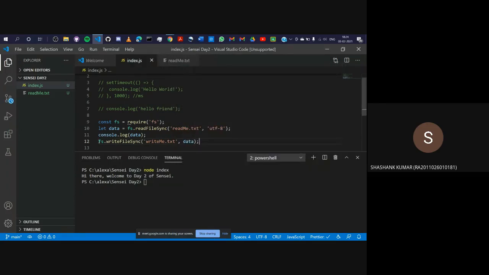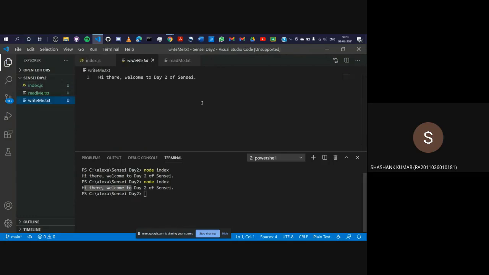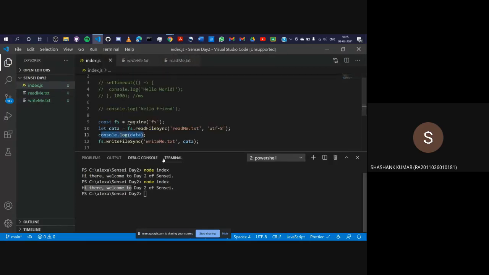When the program comes to this, it sees that okay, I have to write a file. I have to write it in writeme.txt, and what do I have to write? I have to write data. Let's run this. When I hit enter, just focus over here on the left side, node index, and you can see it has printed this because I printed it, and here a writeme file has been created. Let's open this, and you can see the data has been copied to this. So this is how you perform a basic read and write operation synchronously.